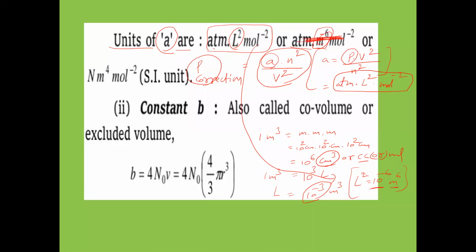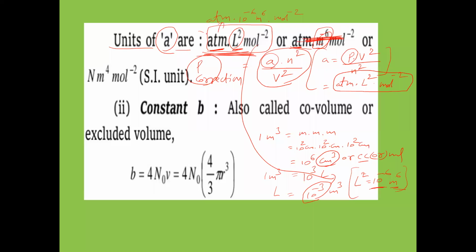So in place of atm, it stays atm only. In place of liter square, we write 10 power minus 6 meter power 6, into mole inverse 2. ATM into liter square: 1 liter means 10 power minus 3 meter cube. So here it is 10 power minus 6 meter power 6 into mole inverse 2. So mainly remember this one.